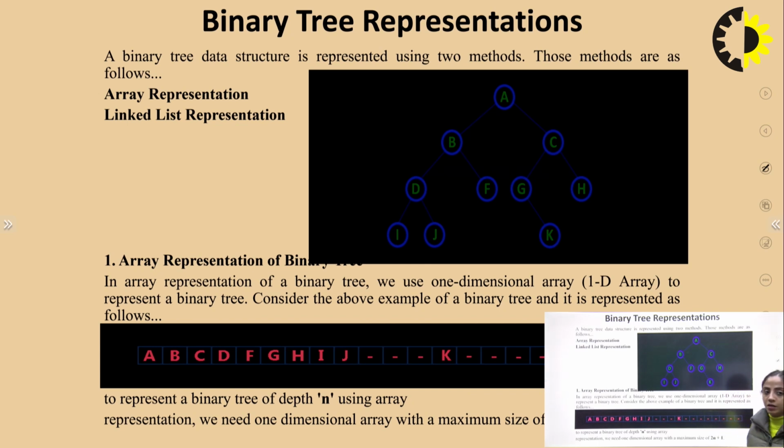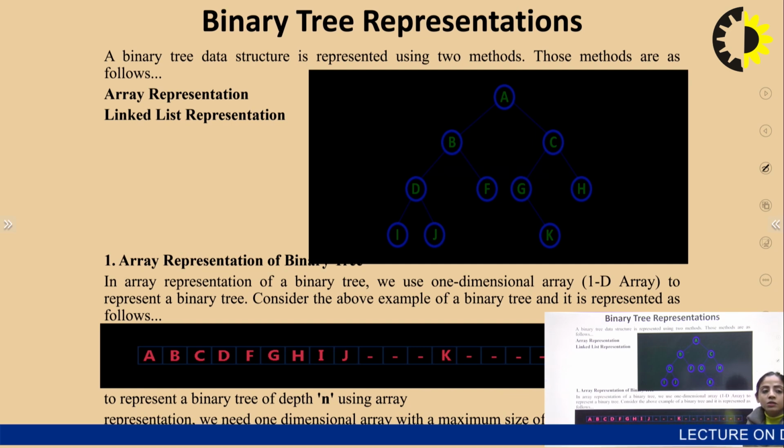Binary tree representation. Now, binary tree can be represented in 2 ways: array representation or using linked list. When you represent a binary tree using an array, we use a one-dimensional array to represent a binary tree. Consider the above example of a binary tree and it is represented as follows.